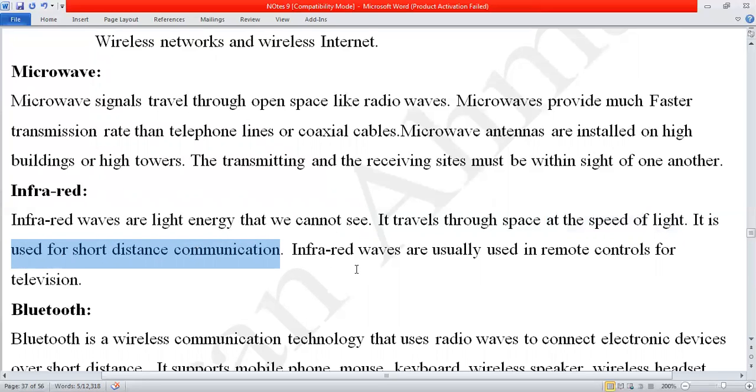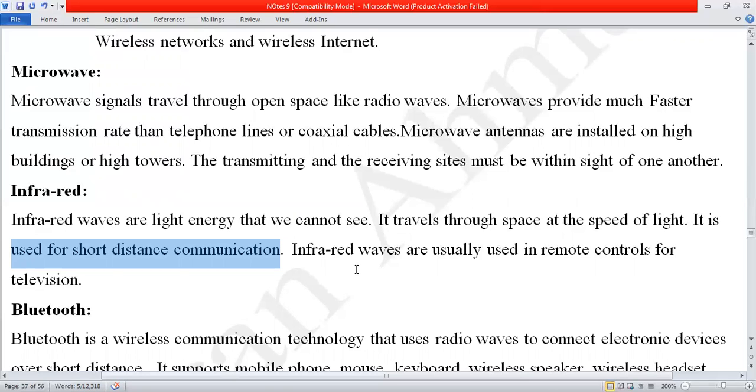Infrared waves are used like the remote control for the television. When you are sitting in front of the television and operating the channels, with the help of the remote control you can change the channel. But when you get up and go to another room with the remote control in your hand, when you press the button, if it is in range, it will change the channel. Otherwise, it will not change the channel. Why? Because its distance is very, very short.